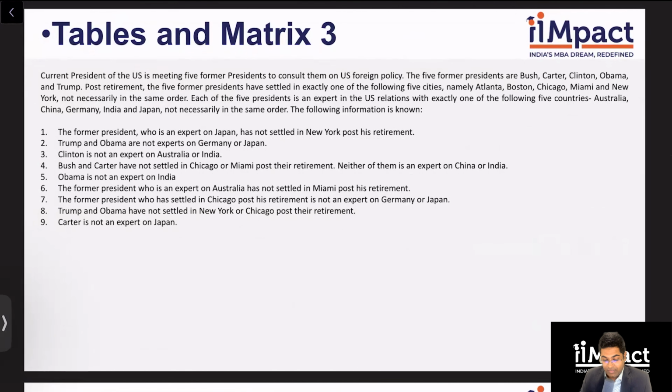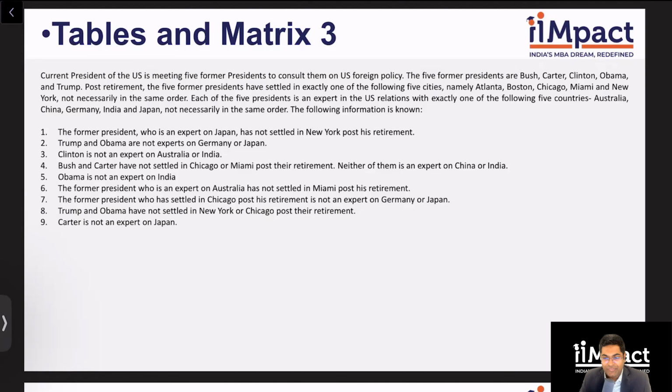All right. The current president of the United States is meeting 5 former presidents to consult them on US foreign policy. The 5 former presidents are given to us: Bush, Carter, Clinton, Obama, and Trump. Post retirement, the 5 former presidents have settled in exactly one of the given cities. And we've been given that they are experts on one of the 5 countries. So again, a very typical matrix kind of set. And we've been given a few clues. We need to figure out who is an expert on what country, and who is living where after retirement.